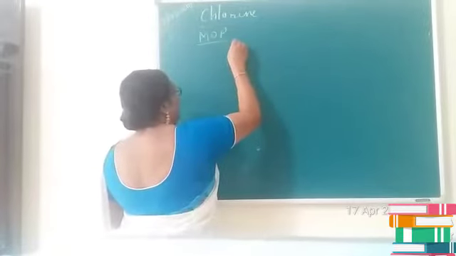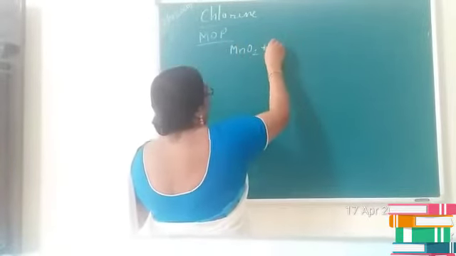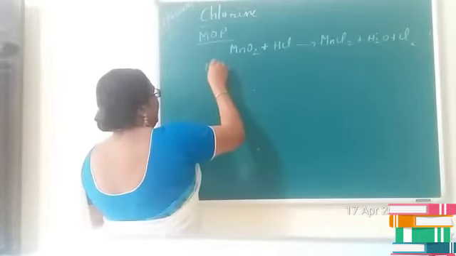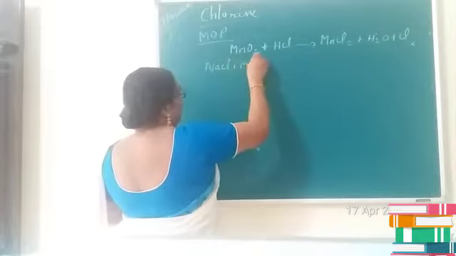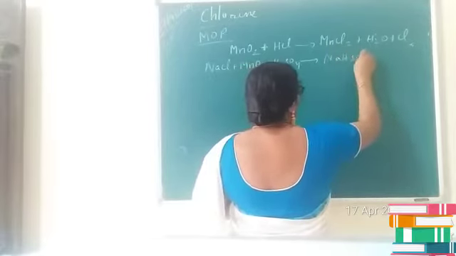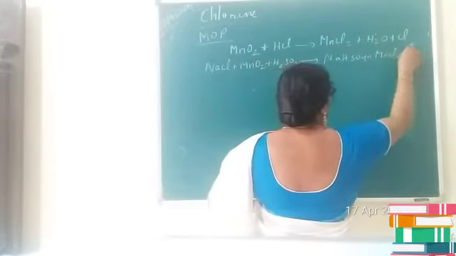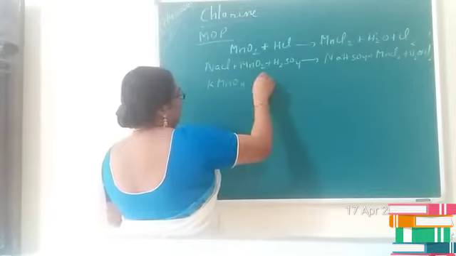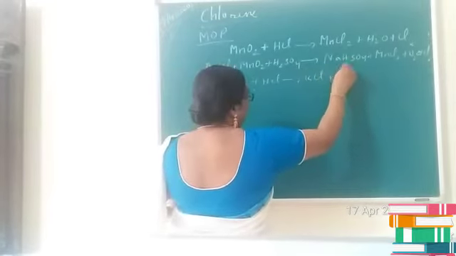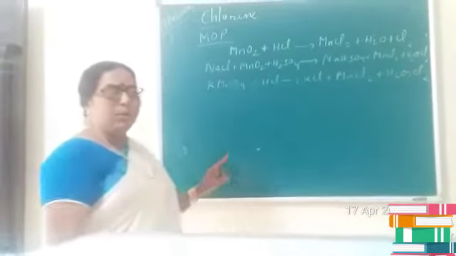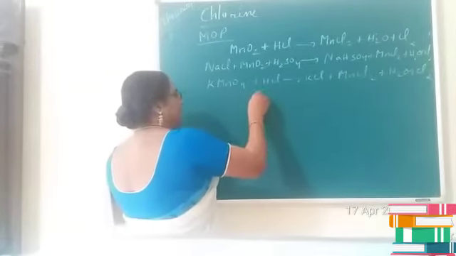MnO2 reacts with HCl and produces MnCl2 plus H2O plus Cl2, or NaCl reacts with MnO2 and H2SO4, resulting in the formation of NaHSO4 plus MnCl2 plus H2O plus Cl2, or KMnO4 plus HCl will give you KCl plus MnCl2 plus H2O plus Cl2.